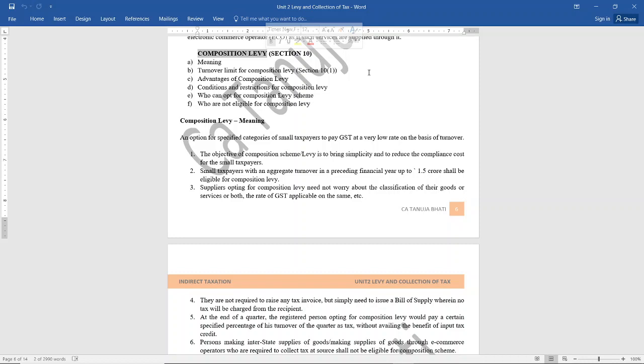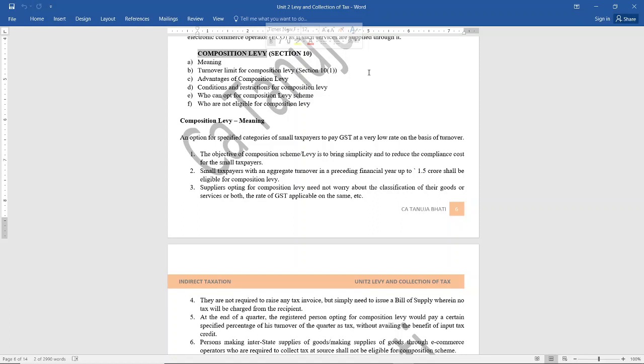But there may be certain businesses whose turnover, though being more than 40 lakhs in case of goods and though being 20 lakhs in case of services, are still small taxpayers and may not be in a position to comply with so many provisions relating to GST. So the government has come up with a special levy for them, that is the composition levy. So what does composition levy mean?